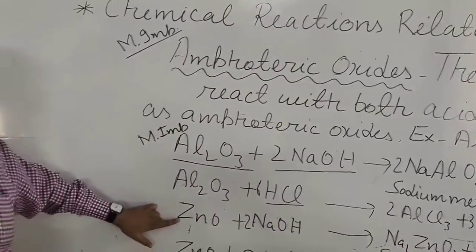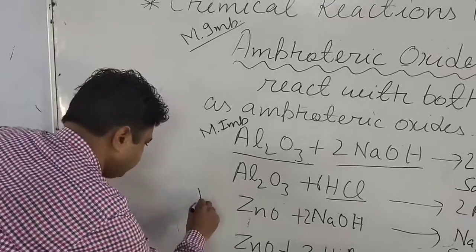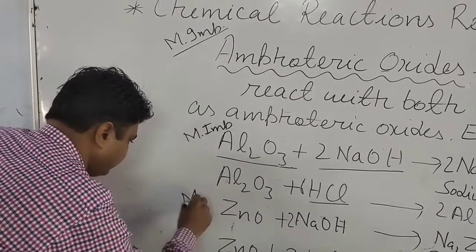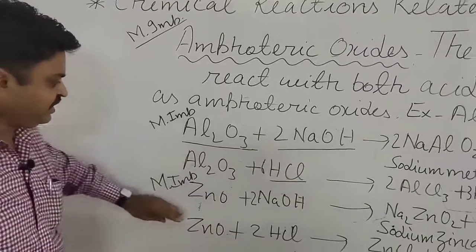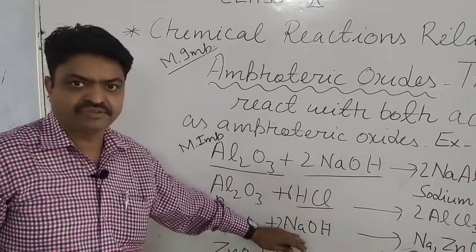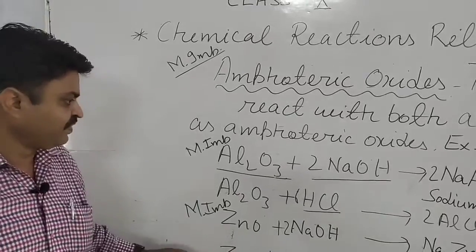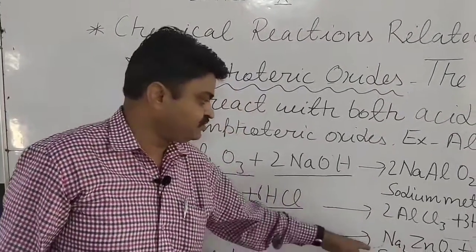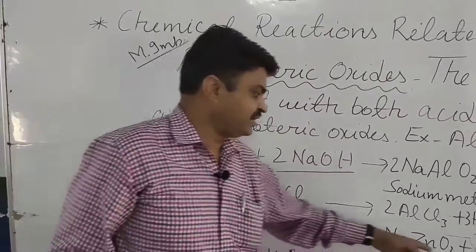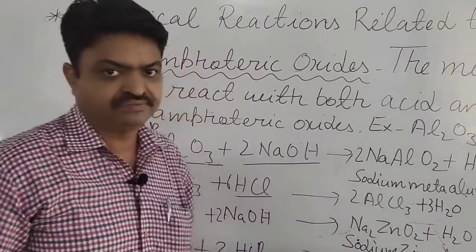Like this, it is also a most important reaction, student, in which an amphoteric oxide like zinc oxide is reacting with a base, sodium hydroxide, and what is it forming? It is forming sodium zincate, Na2ZnO2, and water is also formed in this reaction.